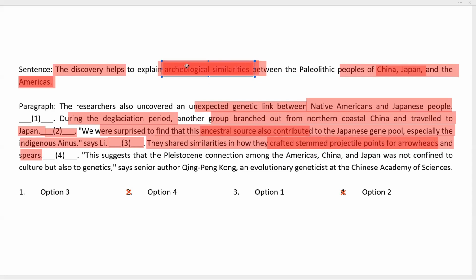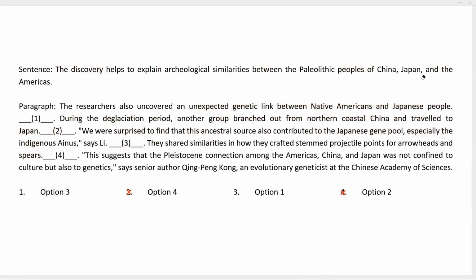So the statement after 3 is much closer to the given sentence than the statement after 1. So we find that 3 is the better choice between 1 and 3. So we can qualify option 1, which talks about blank 3, and we can eliminate option 3, which talks about blank 1. Thus, the correct answer is option 1.